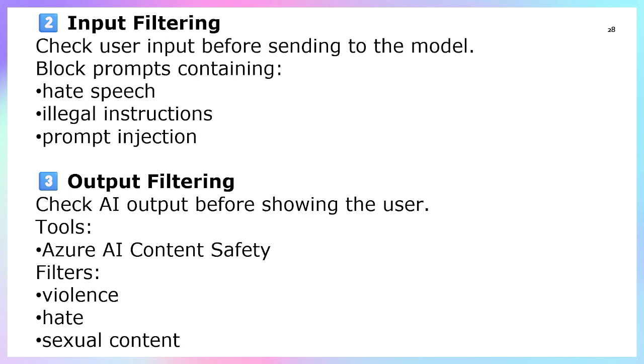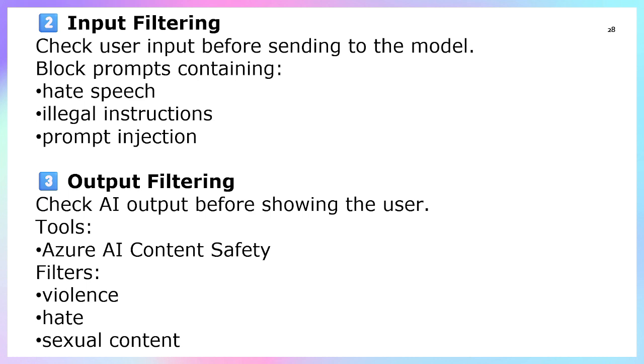Output filtering checks the AI output before showing it to the user. Once our output is coming to the user, before that we need to check whether it contains hate, sexual content, or violence. For that, Azure AI Content Safety filters are used. So before the output comes, it will be filtered.